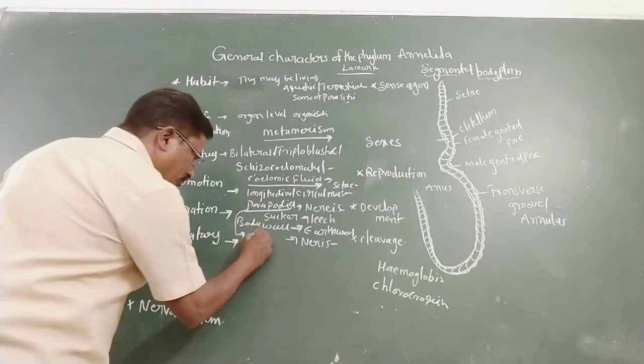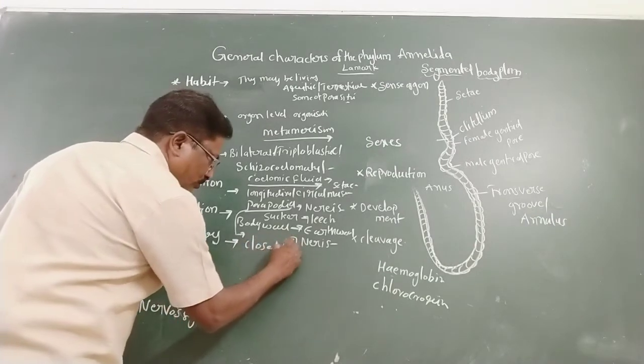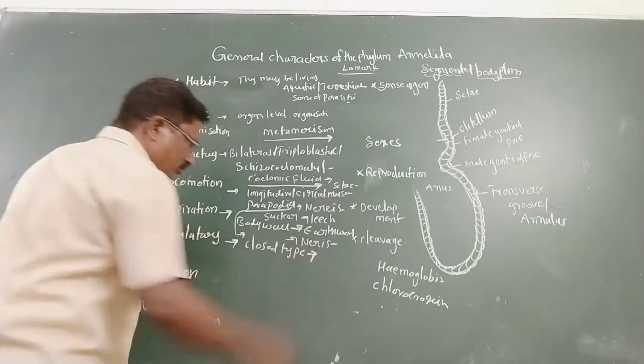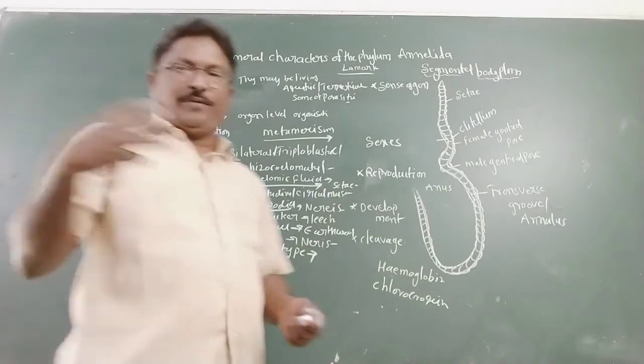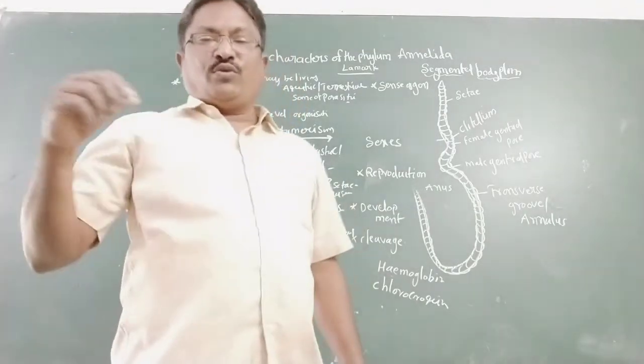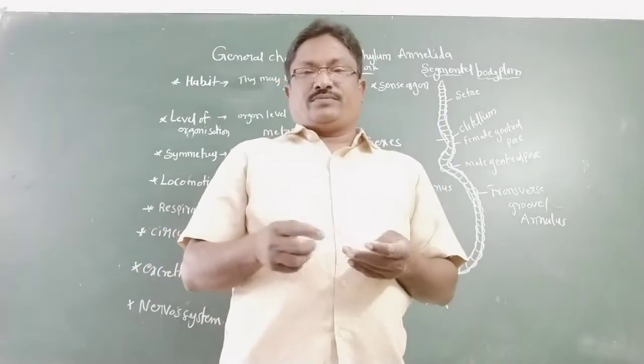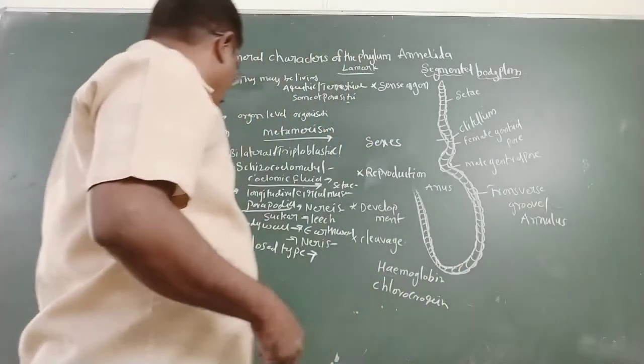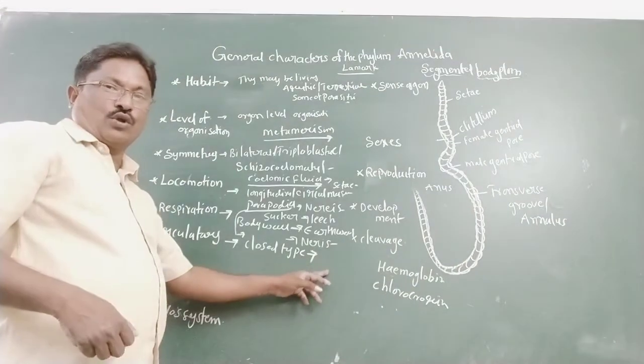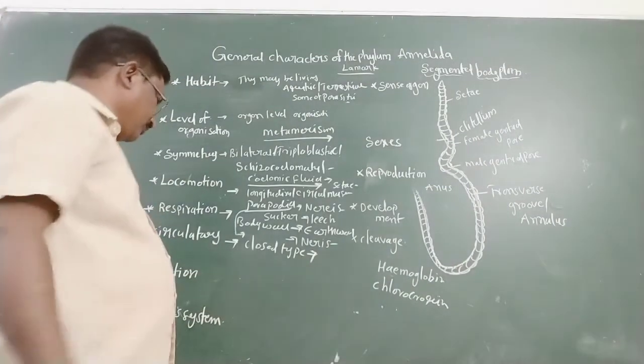The next is the circulatory system. It is a closed type of circulatory system, in which blood flows through minute blood vessels. Which type of circulatory system? Closed type of circulatory system.